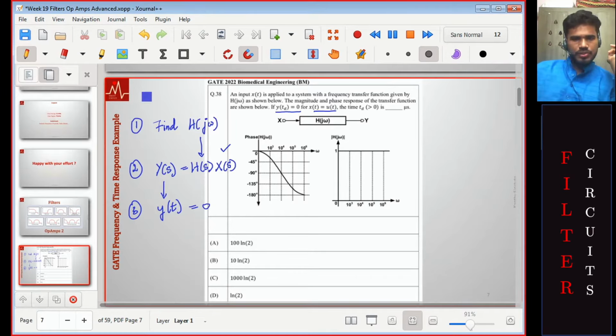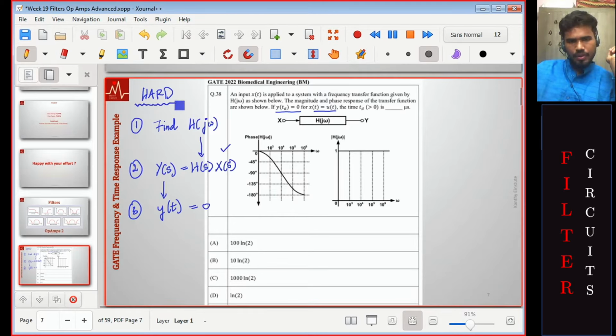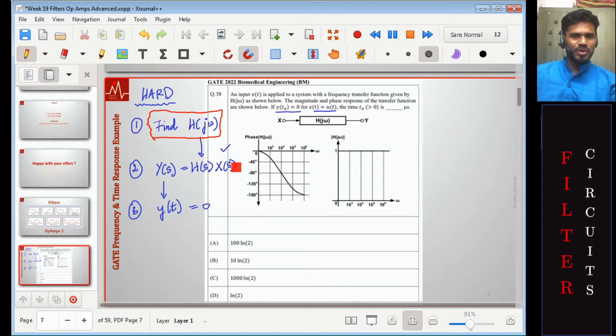He also said, of course, this is one of the hardest questions in the paper. And in fact, the hardest step is this inverse problem here, that is finding H of j omega from this. Part of the answer is perhaps if we know the standard things. Okay, this is an all pass filter. How does the transfer function look for that? If we had some info on that, then this inverse problem is actually very, very easy.